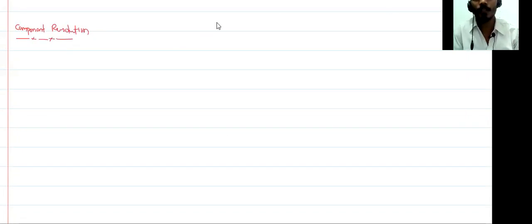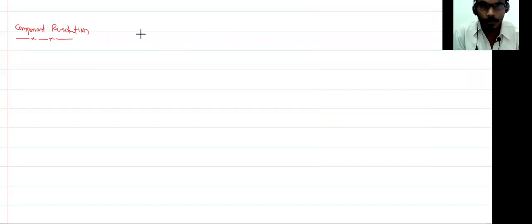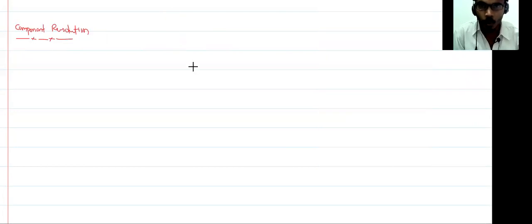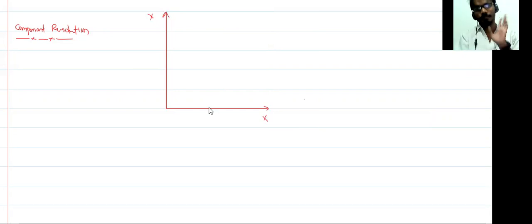Let us try to understand. Suppose there are two directions. You can choose any two directions. Suppose this is the x axis, and this is the y axis.